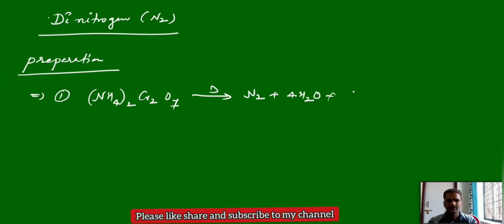This reaction is very important here. When this ammonium dichromate undergoes thermal decomposition, it leaves a green residue. Cr2O3 is a green compound. So you get a green residue, nitrogen gas evolves, and water vapors.